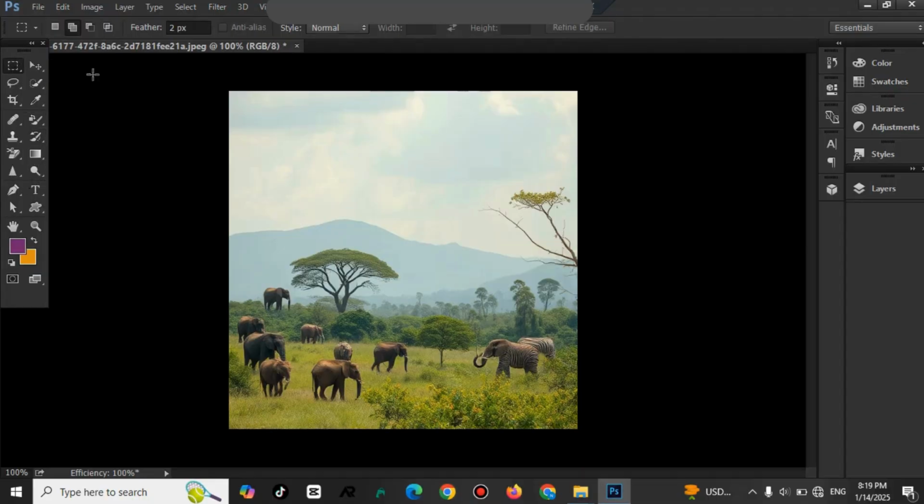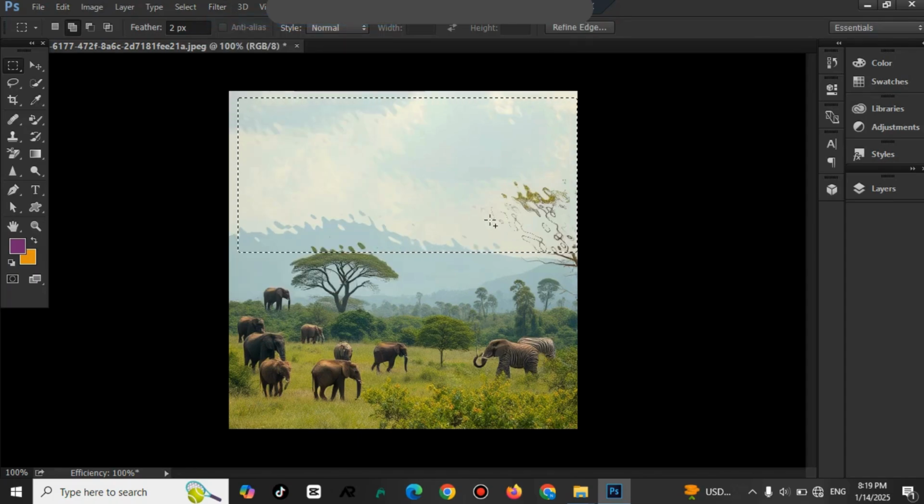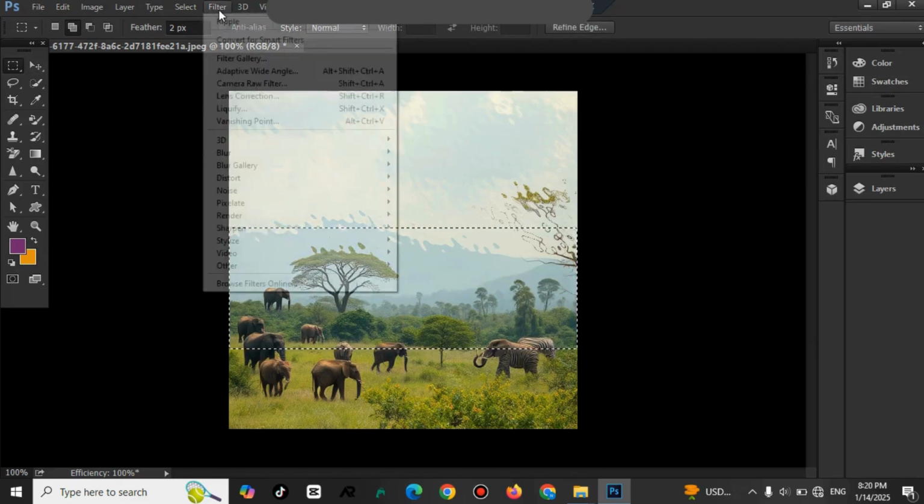So first we will make the selection of the upper part, make it selected. Now we will go to the ripples, we have made it in this way. Then I will make the selection using the rectangular tool and we will go with that mid of the image.